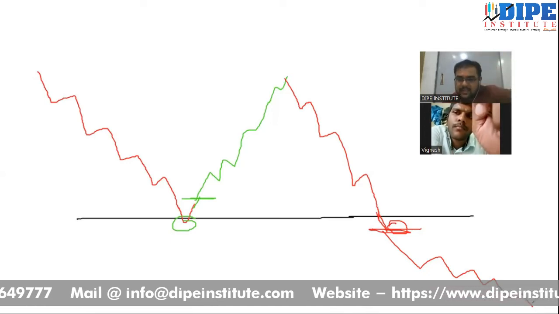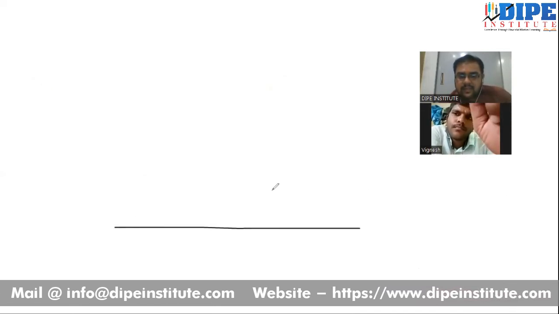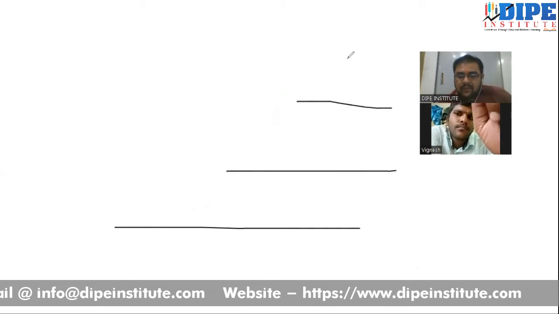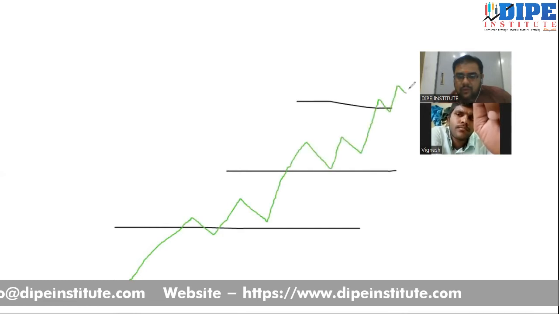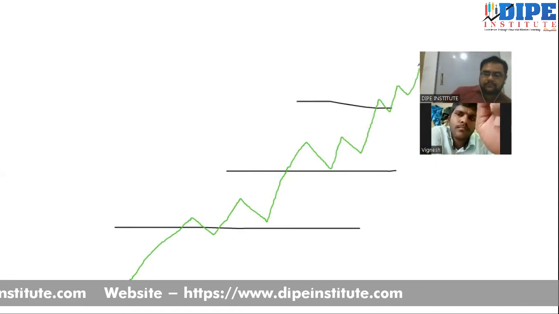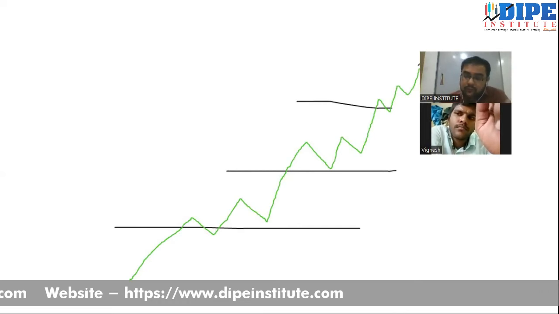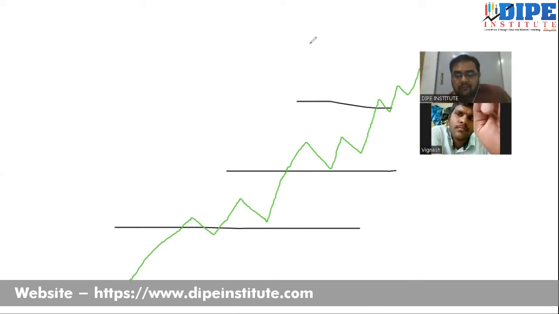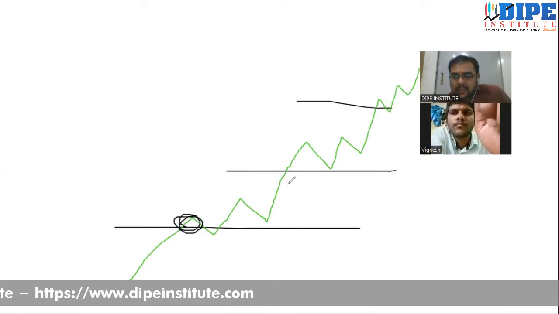And similar is the case with resistance. If there are resistances in the market like this, and the stock is continuously breaking the resistance, it will come up. So these are continuous resistance breakouts. This will give you an idea of where you have to buy and how long you have to wait. Because if this resistance is broken here, you clearly know that the next resistance is at this point. So you can hold your position from this point to this point.